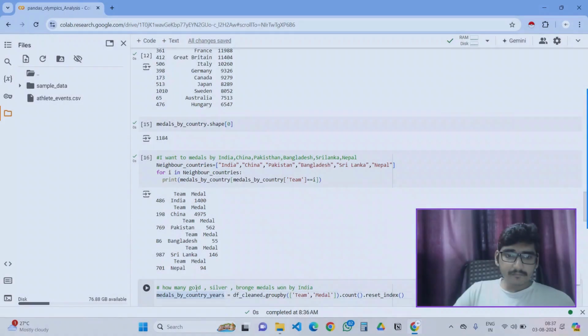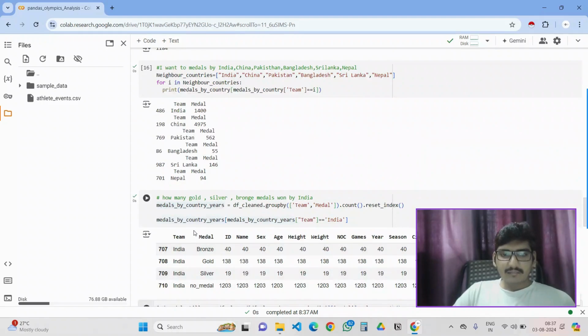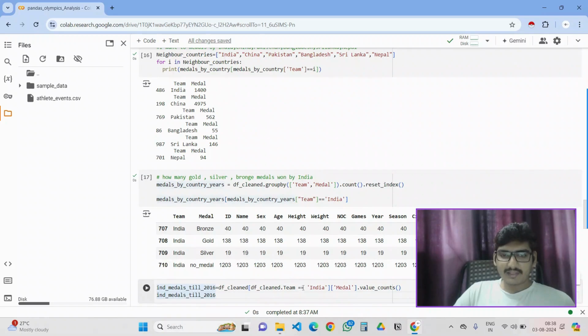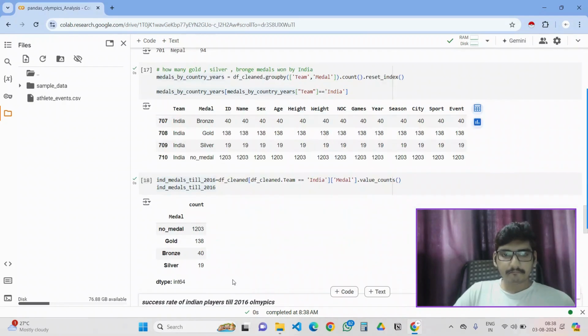After that, medals by countries, year wise, I am getting the whole thing. This time I am involving team and medals, the group by for the clean data. I am not involving any index, so it is showing the whole thing, replacing it with India, and I am showing only medals. Okay, let's see what happens. Yeah, it's showing that medal count. This is the data of India. Gold medal 138, bronze 40, silver 19. That is what it's showing.